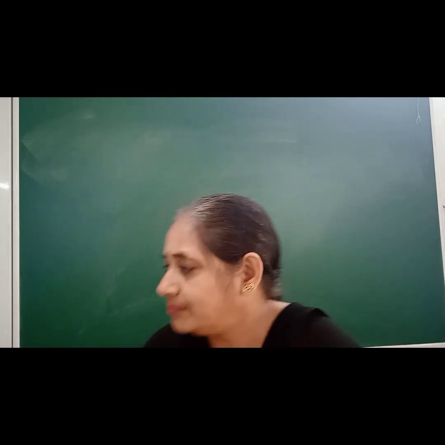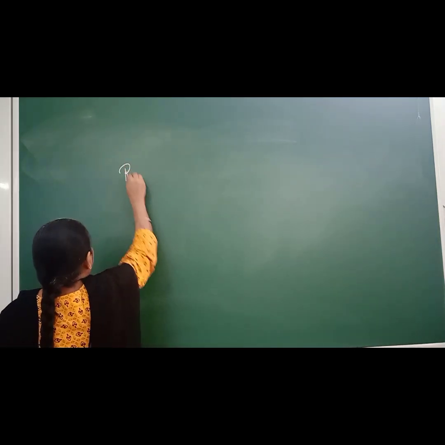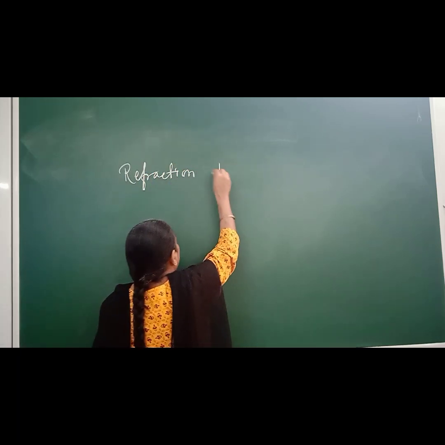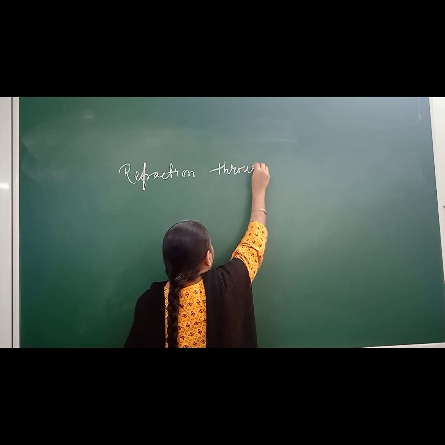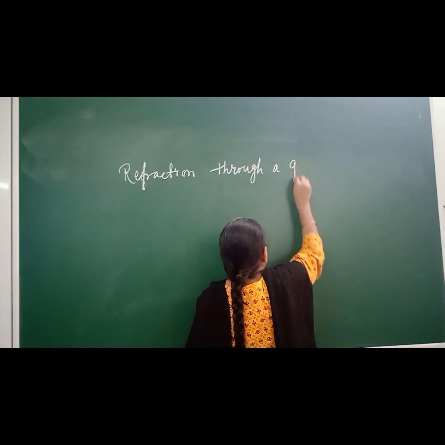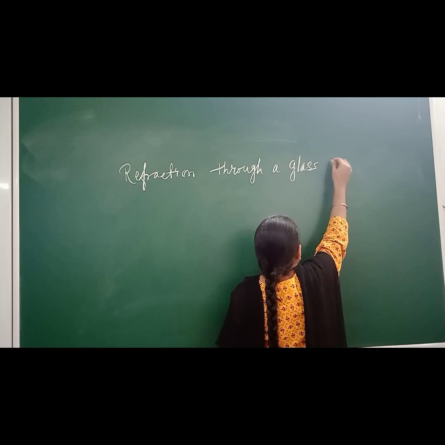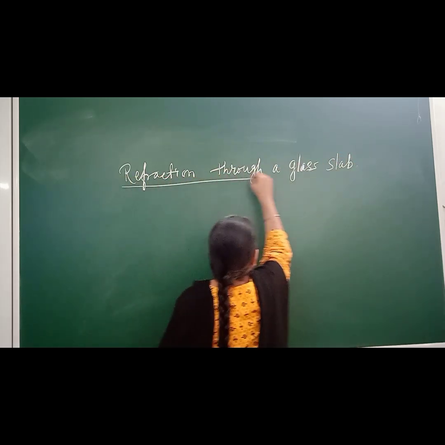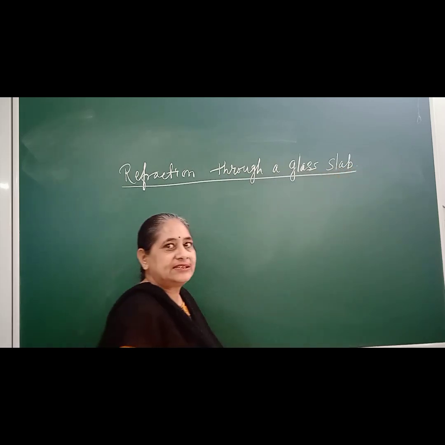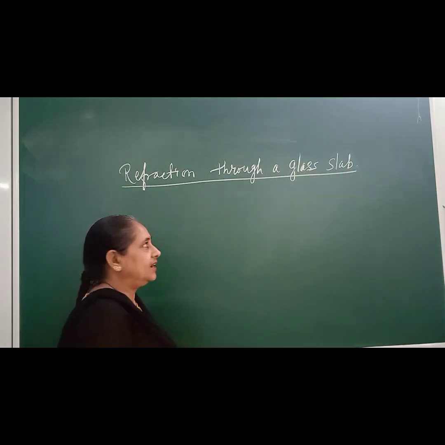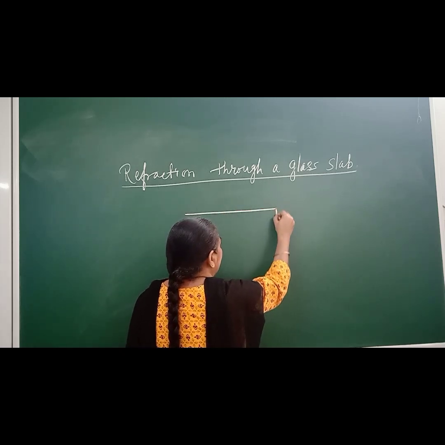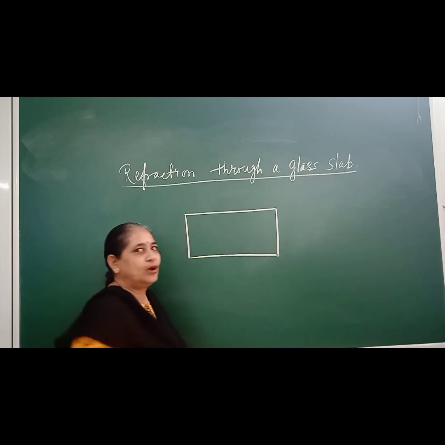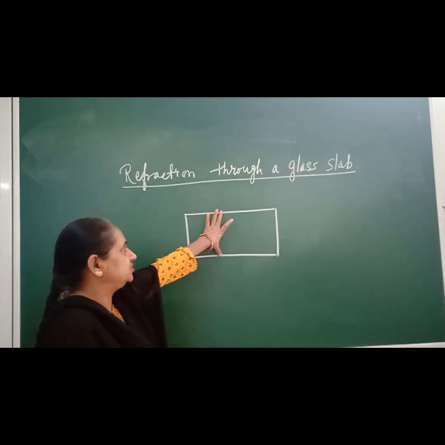Refraction through a glass slab. A glass slab is a rectangular piece of glass having two opposite faces parallel to each other.